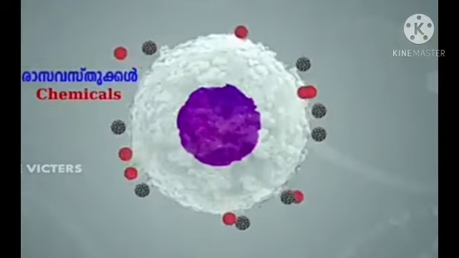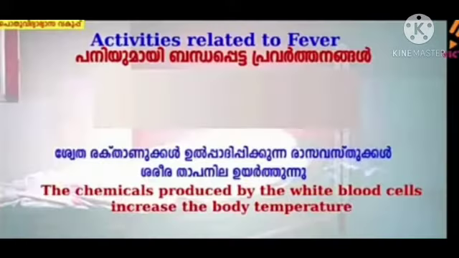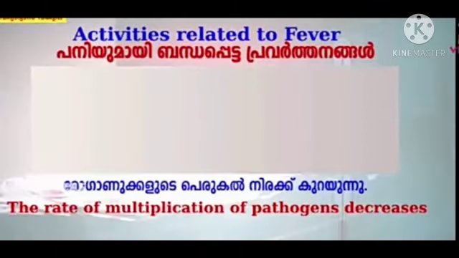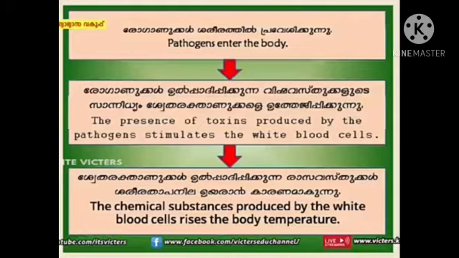These chemicals produced by the white blood cells increase the body temperature. They engulf and destroy the pathogens. The rate of multiplication of pathogens decreases. Thus, this is the process of fever.